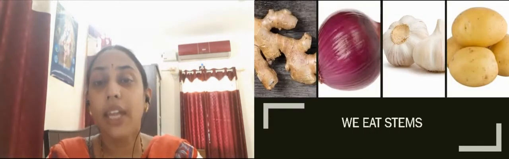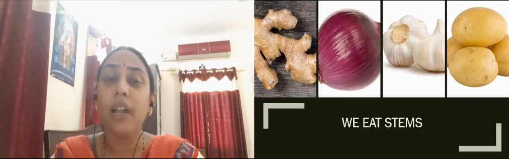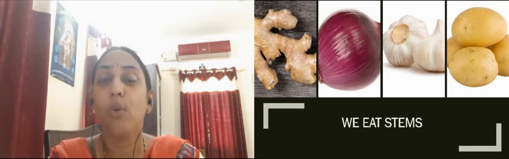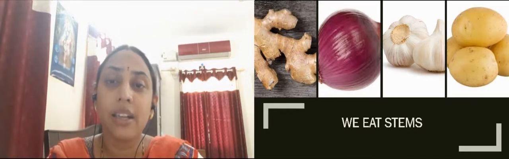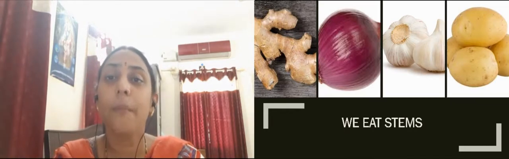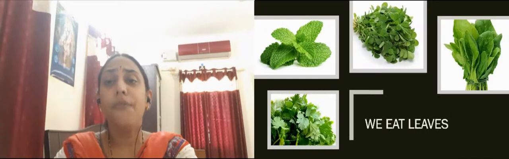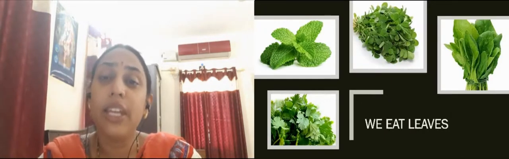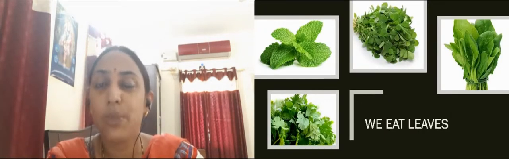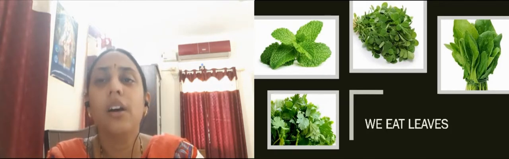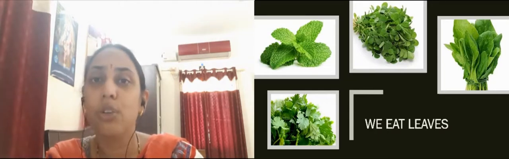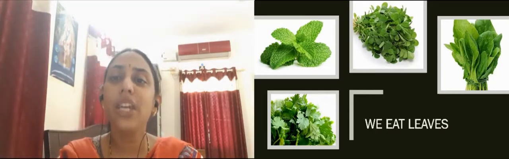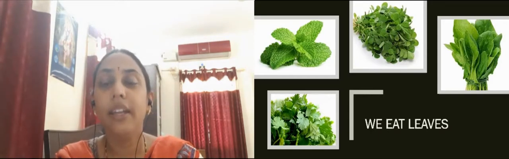Then we eat the stem of the plant, like potato, onion, garlic, then ginger. All these are different stems of the plants. Then if we talk about leaves, we eat many green leafy vegetables like spinach, mint, coriander. Then we use this pudina, which gives flavor to our food. So these are the leaves of the plant that we are eating.